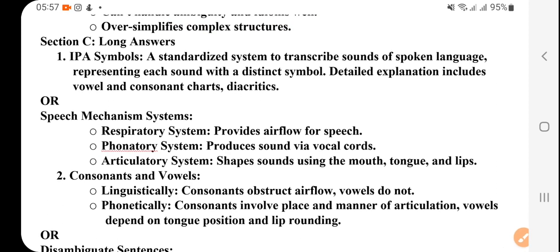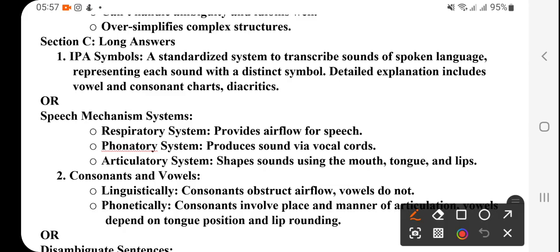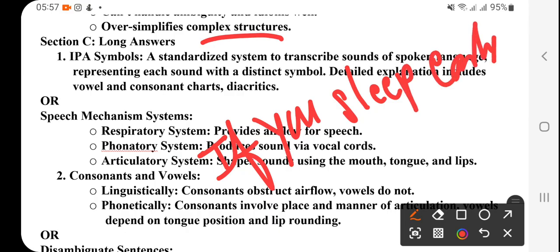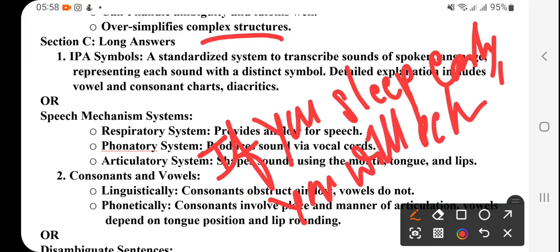It oversimplifies complex sentences, right? That's a very simple analysis. Complex sentences means, suppose if you sleep early, you will be healthy, right? So that is early to bed, early to rise, it is said. That's a complex sentence because of the comma, and that is not analyzed properly.